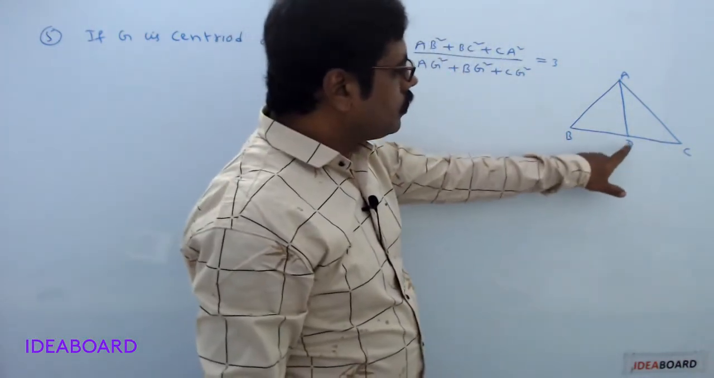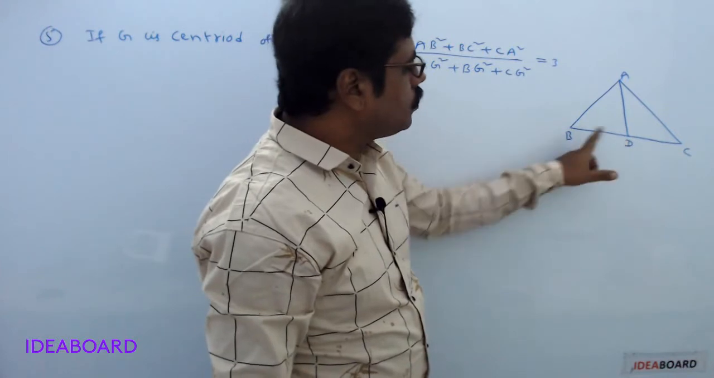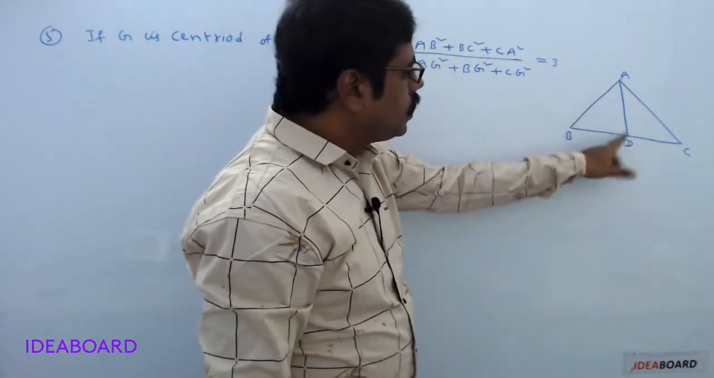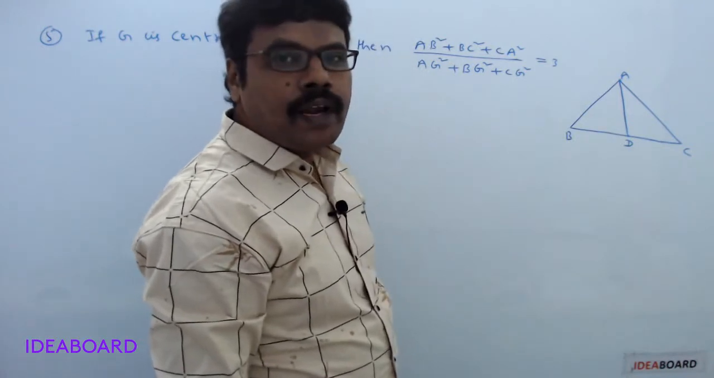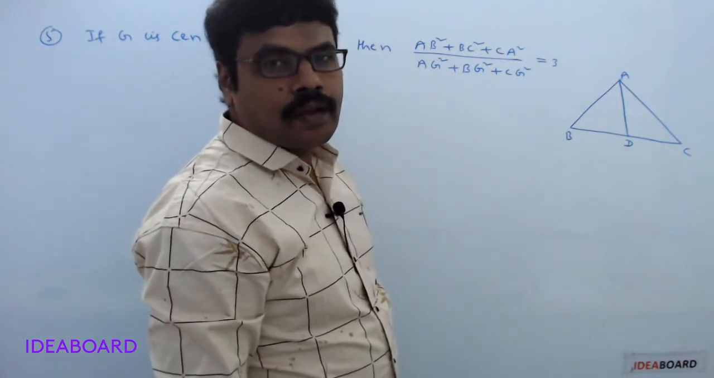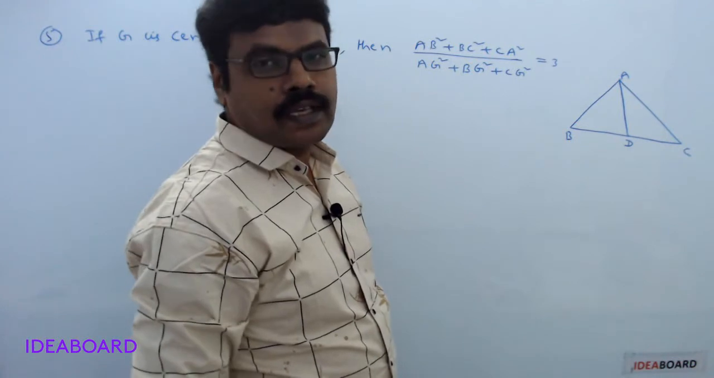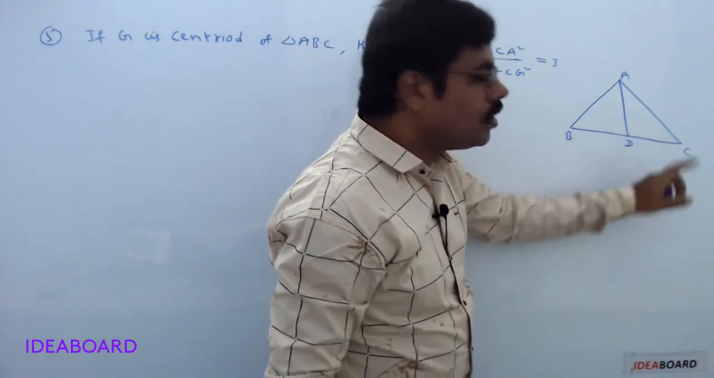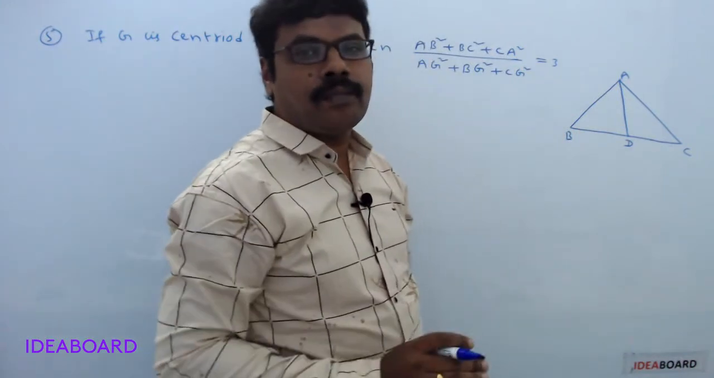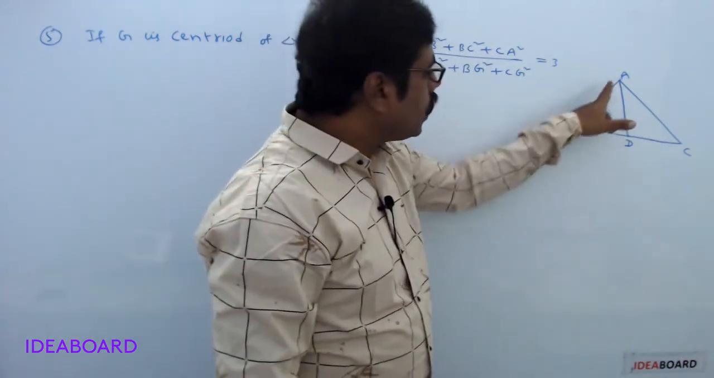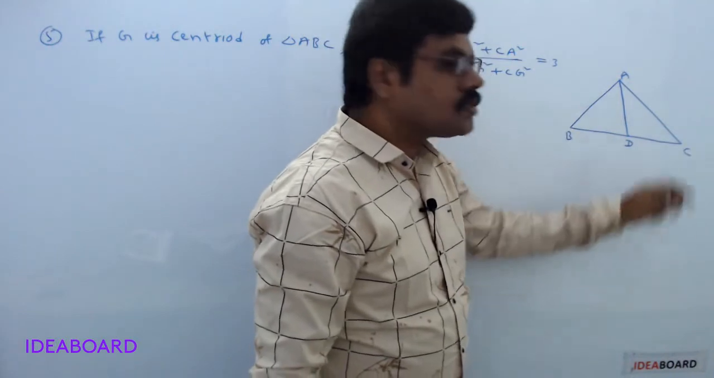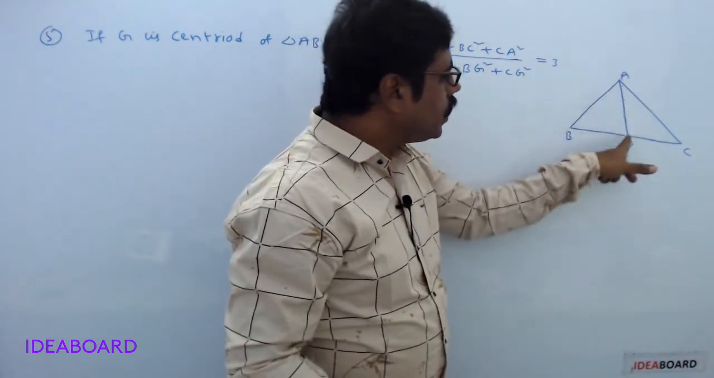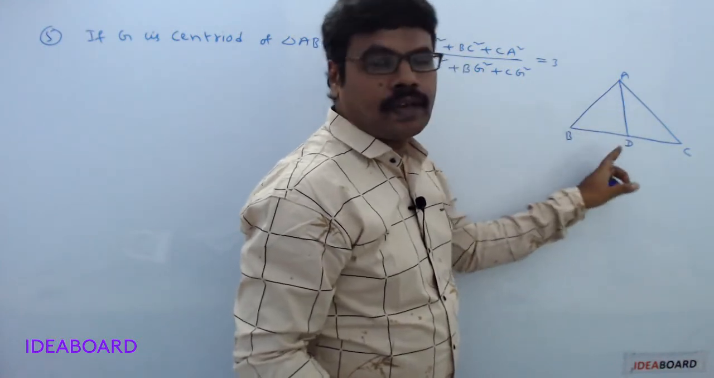Now D is the midpoint of the side BC. So AD is the median passing through the vertex A. From Apollonius theorem, if D is the midpoint of the side BC in triangle ABC, then AB square plus AC square can be taken as 2 into AD square plus BD square.